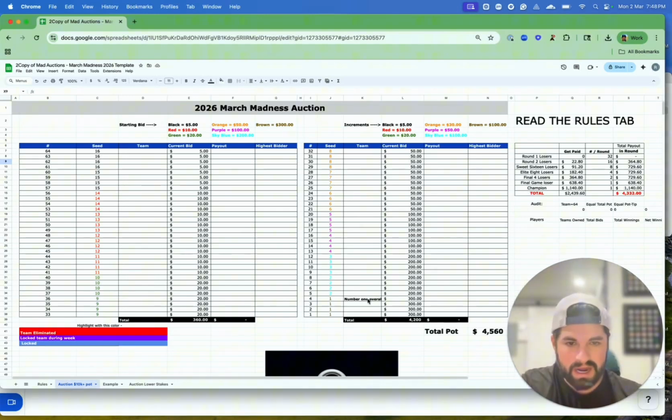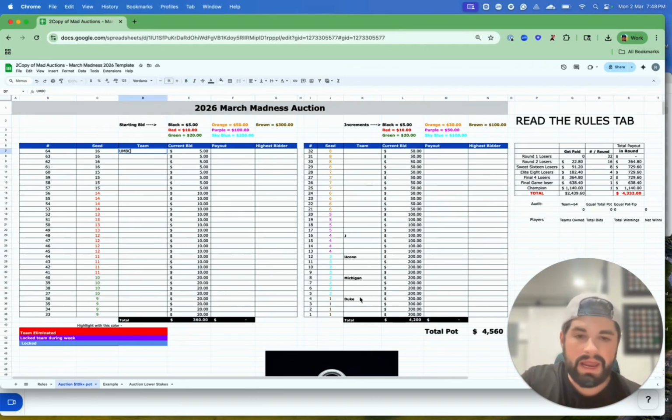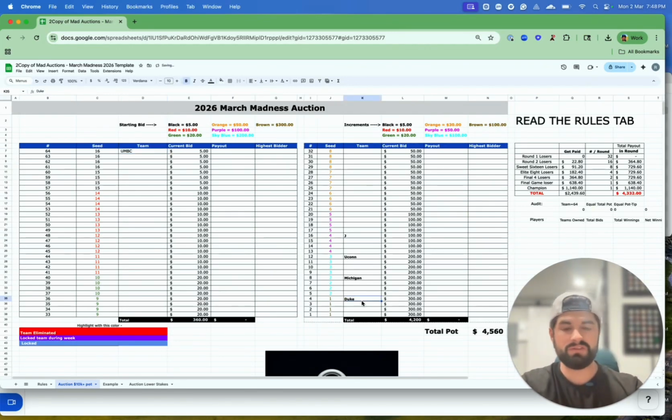So what I mean by that is that this number one overall seed, let's just assume it's Duke, right? And then the first two in the same region would be right here. So eventually they would play together. Let's say that's Michigan. Number three, let's say that's UConn, and so forth, right? And then eventually whoever Duke is playing will be the 16 seed here. Let's call that UMBC, right? Okay, and so they'll go by region, East region first, and then they'll go through the next one, usually